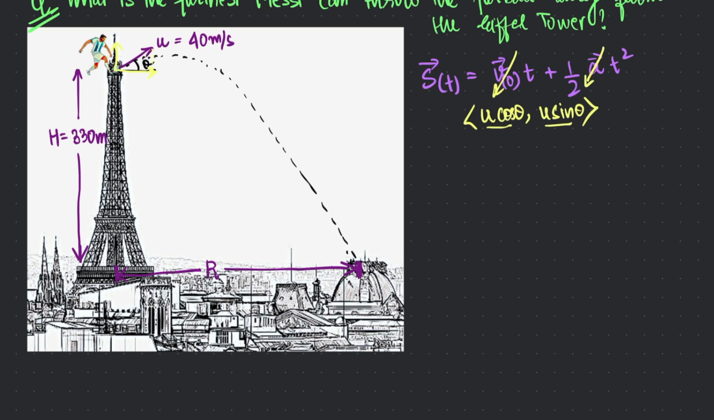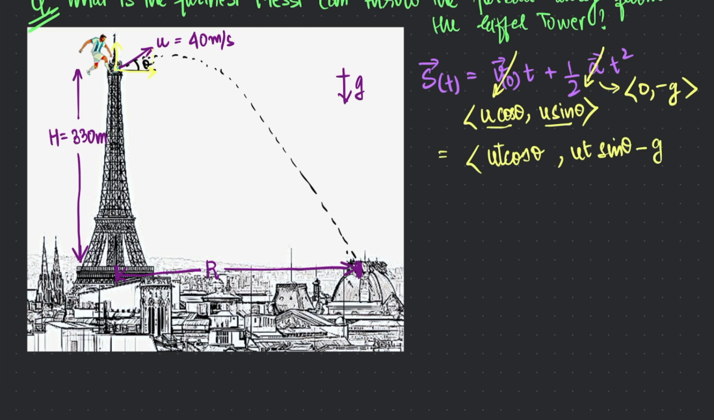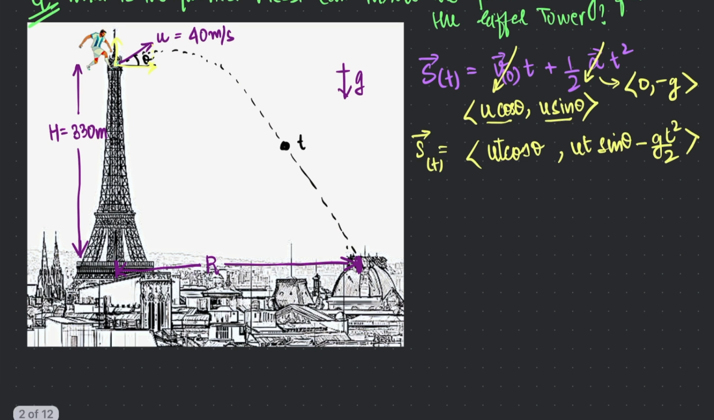For the value of a, this becomes (0, negative g), where g is the acceleration due to gravity that is pointing in the downward direction, hence the negative sign, and it has no x component, so it's 0. So this simplifies to writing it in terms of the two components: u t cosine theta, comma, u t sine theta minus g t squared by 2. So this is our vector of displacement at any time t after which the ball is thrown. Let's imagine that the time t is somewhere here, and the displacement vector here is going to be as follows.